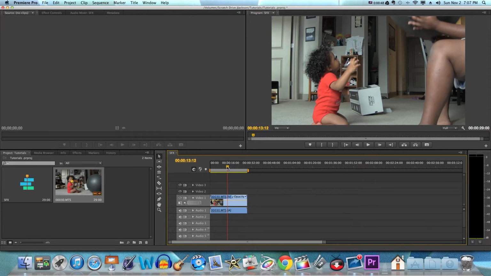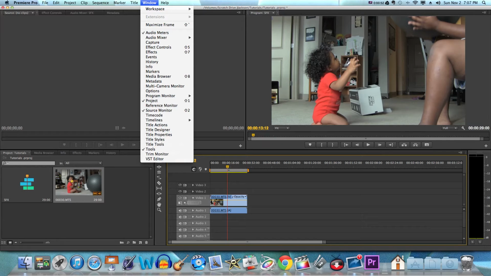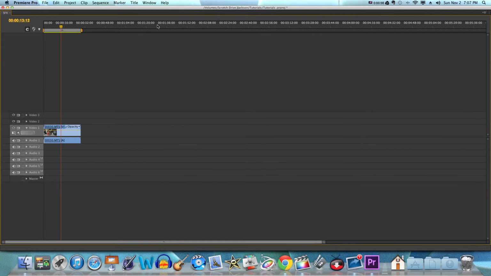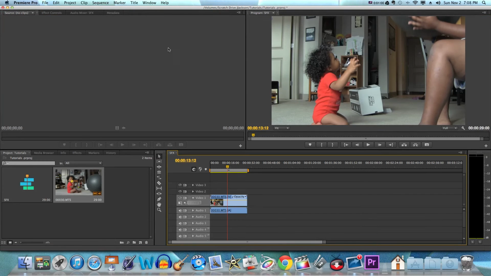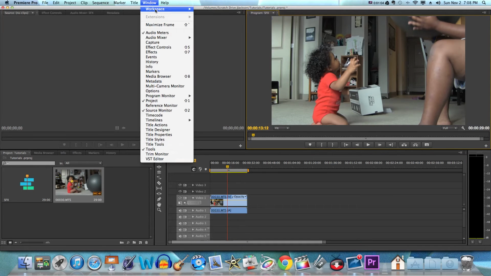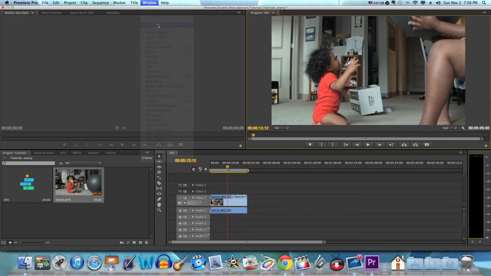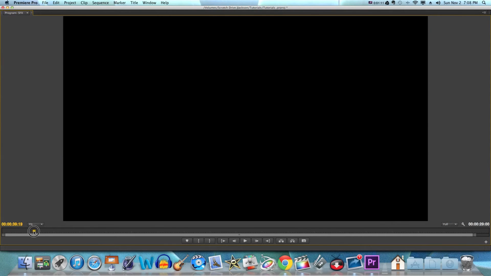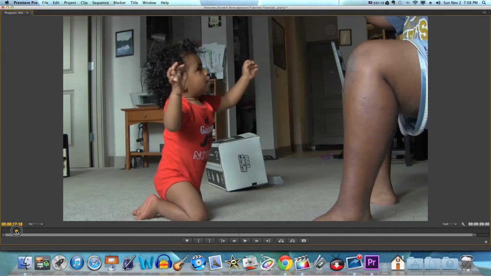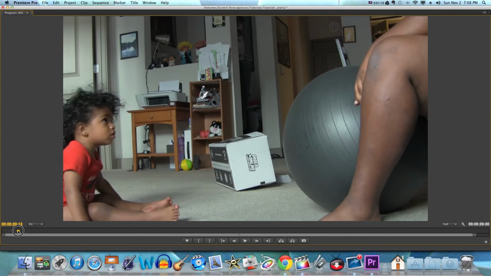Now, if I need to watch this big screen to see what I'm working with, I'm going to go to Window, Maximize Frame. And it's going to maximize that frame. That's not what I was looking to maximize. Restore frame size. If I click on this, however, and I click maximize frame, I can see that picture nice and big. I can kind of toggle through to see what it is I'm working with.